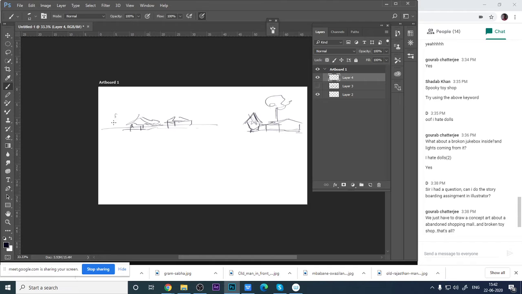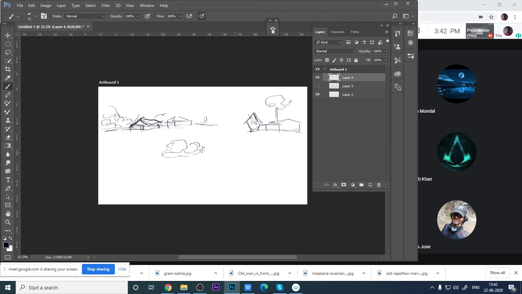Why am I using this kind of rough plan? Because it changes. After doing this rough plan, you have to show it to the supervisor or your mentor, who is working with you as a team leader or your guide. You have to show them this is my plan and this is how I am going to draw this art.